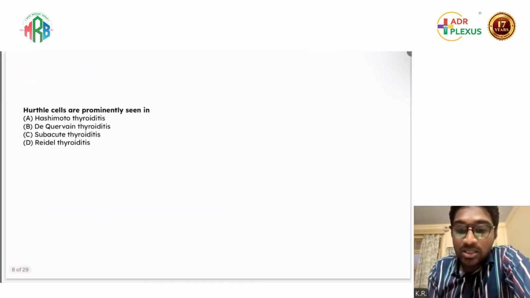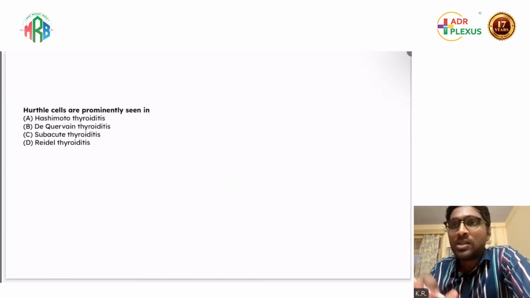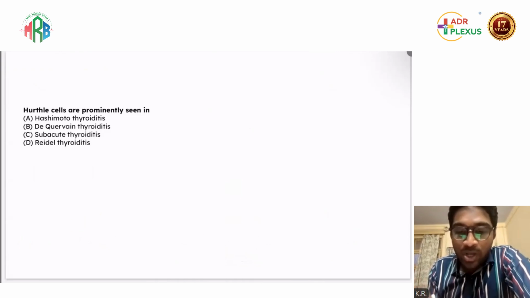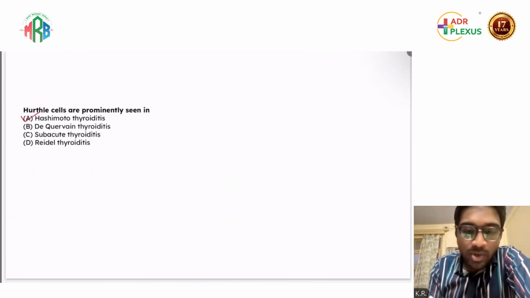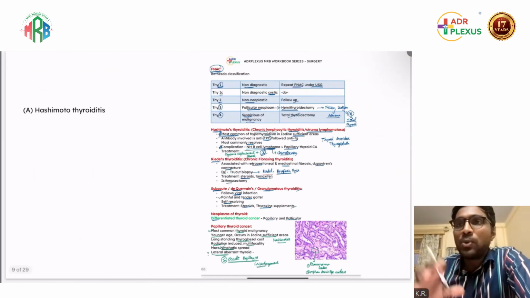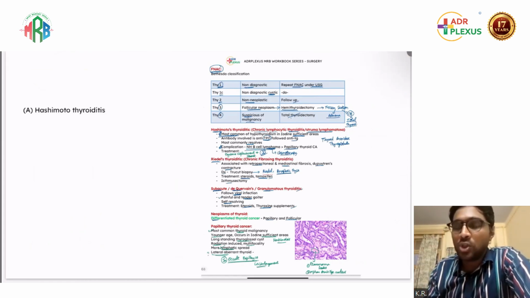Next, Hurthle cells are prominently seen in. This is directly taken from the thyroid chapter. Hurthle cells, always remember Hashimoto's thyroiditis. Another form of Hurthle cells is found in Hurthle cell carcinoma, which is a variant of follicular carcinoma of thyroid. We had also discussed Hashimoto's thyroiditis in our surgery topic, but Hurthle cells were emphasized by Dr. Vimal in the pathology topic.